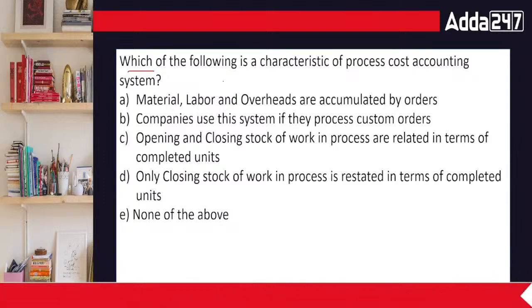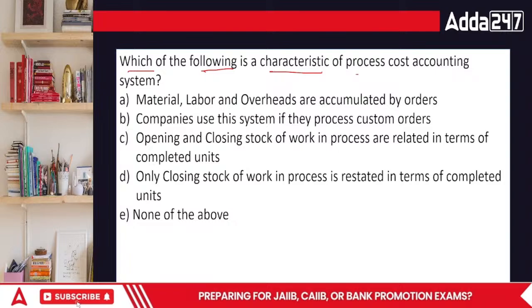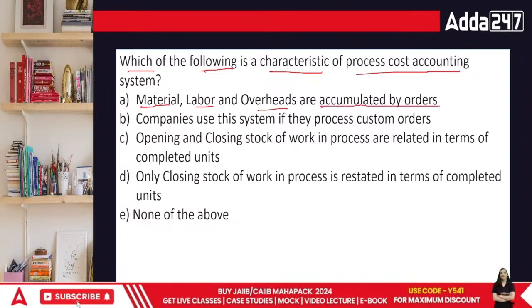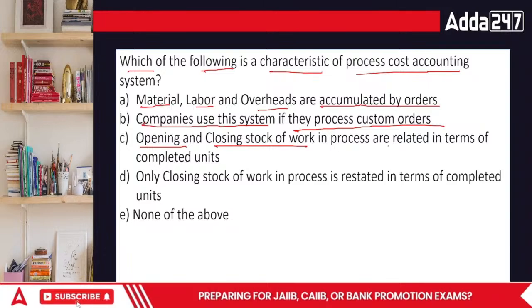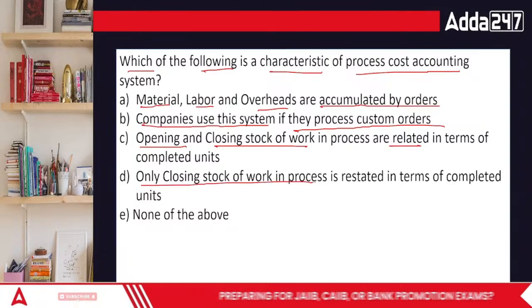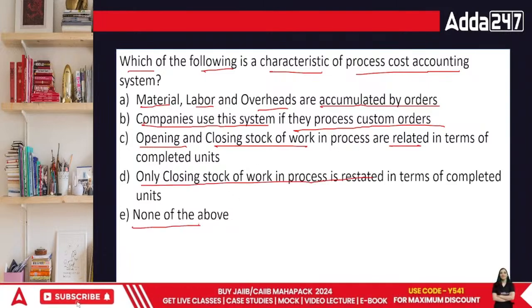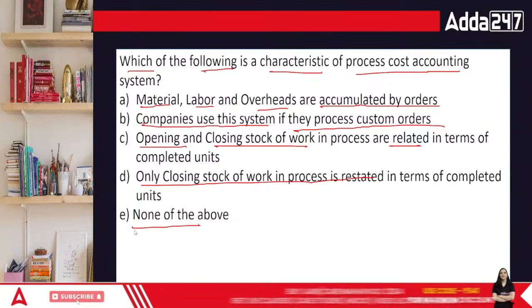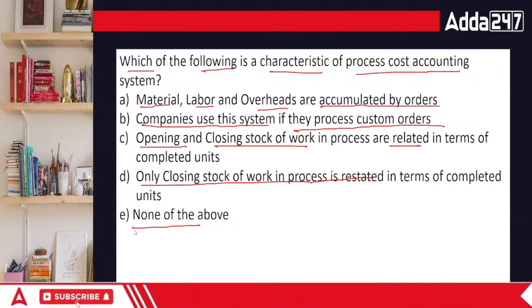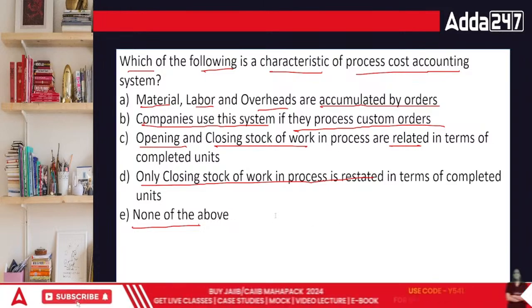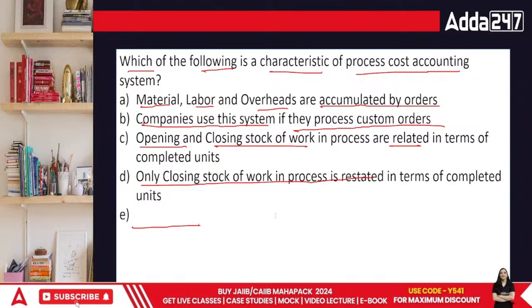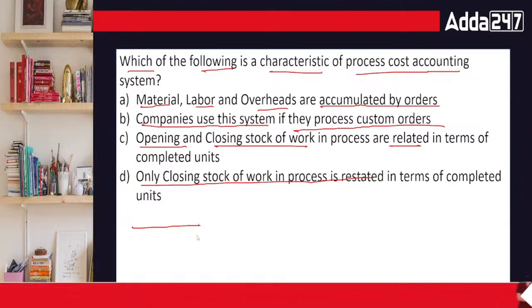Which of the following is a characteristic of process cost accounting? Material, labor, overhead are accumulated by orders. Companies use this system if they process custom orders. Opening and closing stock and work in progress are related. Only closing stock is related, or none of the above. In the examination, you will have only 4 options. The 5th one is not there. So now this becomes easier.